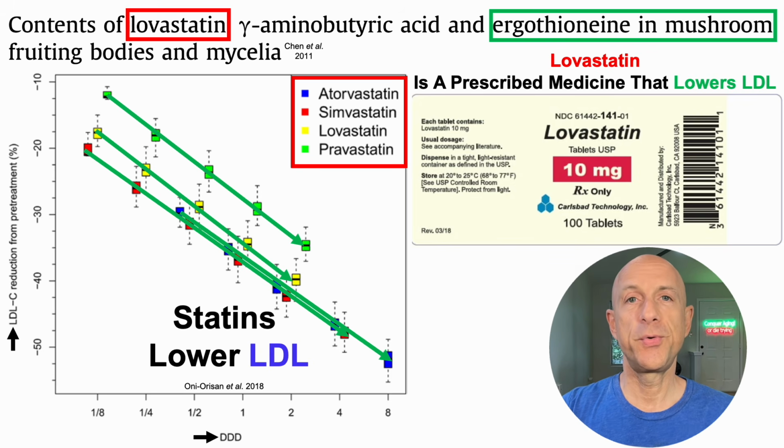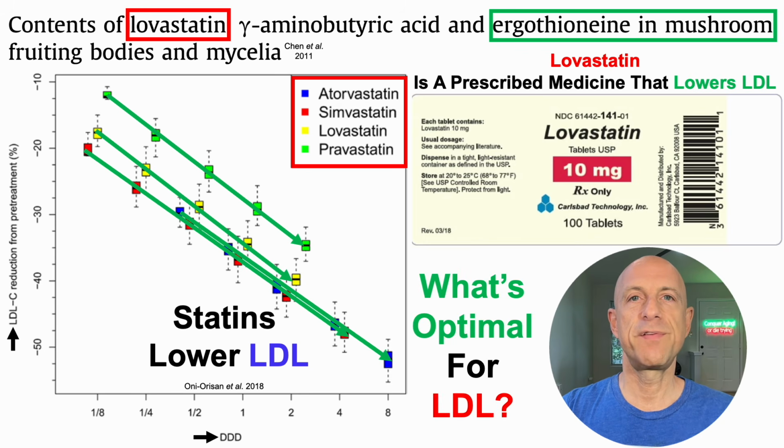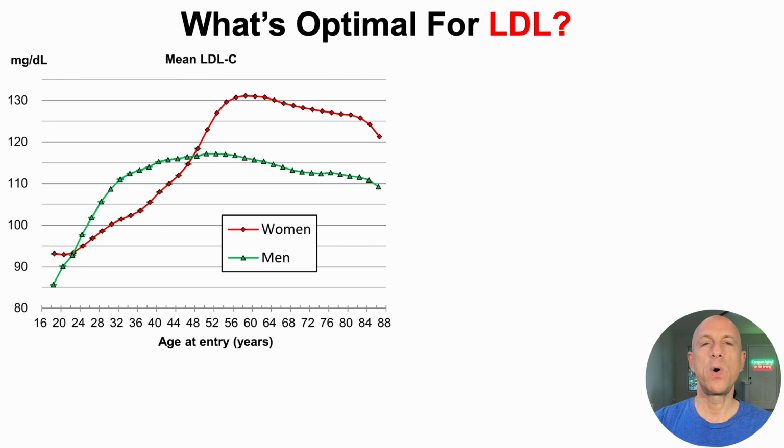So this isn't new. Everybody knows statins reduce LDL, which then raises the question of what's optimal for LDL, because I can hear some of you already saying, well, lower LDL at older ages is bad for health. It's associated with an increased all-cause mortality risk, so higher is better. But I'm going to present data why I don't think that's true, at least part of the story for why I don't think that's true, which is what we'll see here.